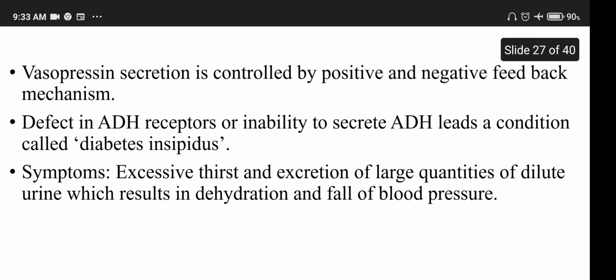Defect in ADH receptors or inability to secrete ADH leads to the condition called diabetes insipidus. The symptoms are excessive thirst and excretion of a large quantity of dilute urine, which results in dehydration and fall of blood pressure.